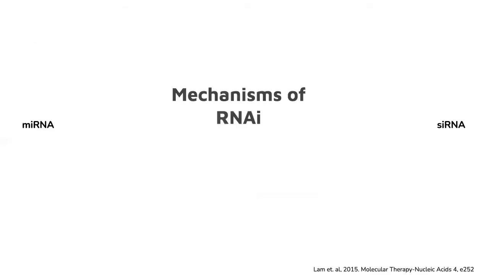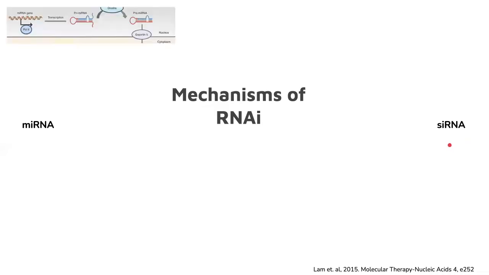There are two primary pathways involved in RNAi, both of which involve small RNA molecules, one of which being microRNA, and the other being short interfering or siRNA. While the processes are fundamentally similar, we'll be focusing a bit more on the rightmost pathway, involving siRNAs. So the microRNA pathway has an additional transcription and processing step in the nucleus, where the precursors to microRNAs are processed before exiting the nucleus via an exportin protein and moving into the cytoplasm as double-stranded RNA.